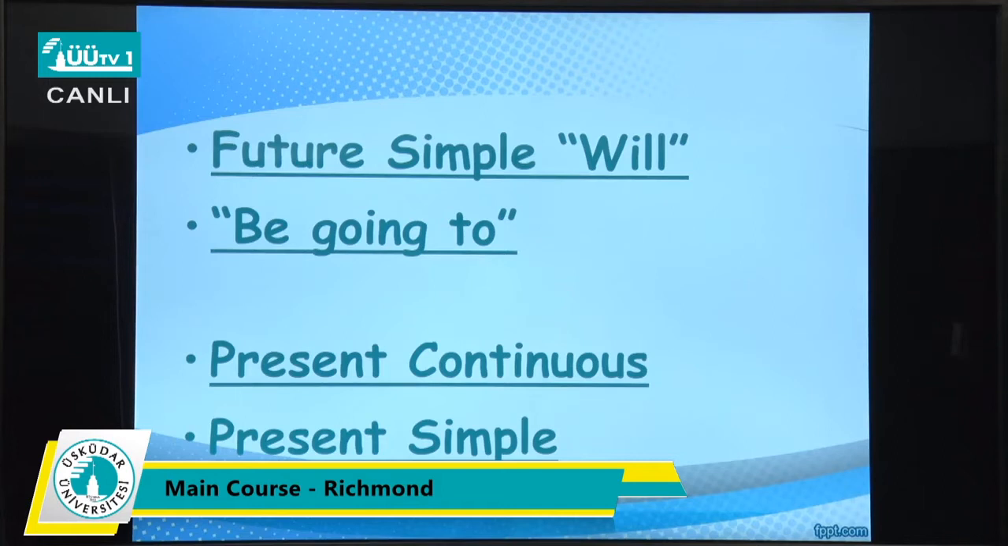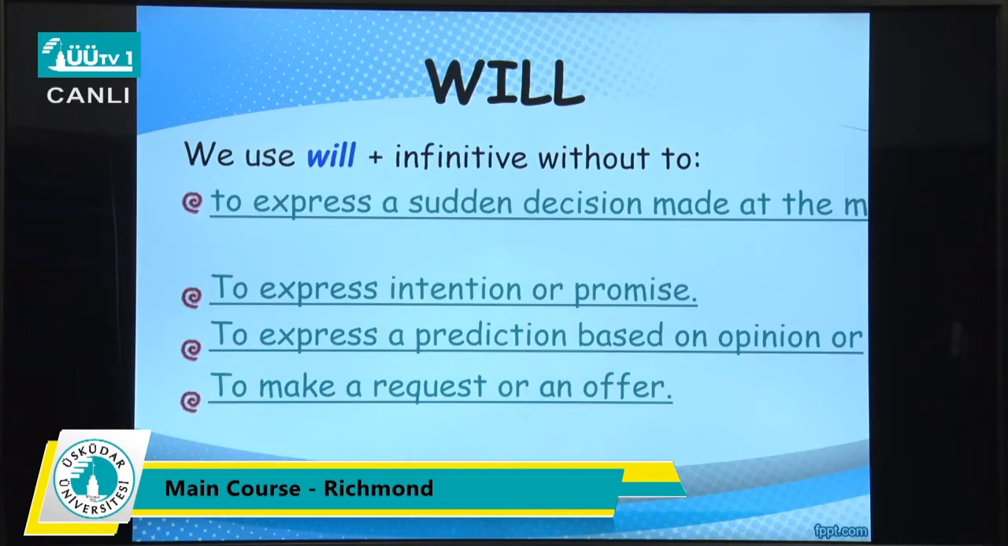So the first thing that you already know is the future simple, in which we use will, and we have be going to, and we use present continuous tense and sometimes present simple for future purposes. Let's talk about will first. Will is the most known one.